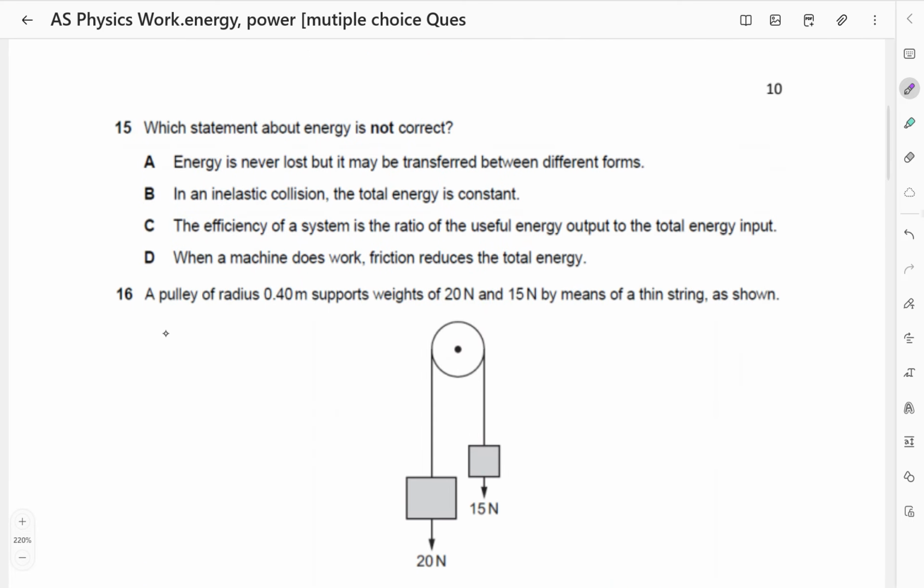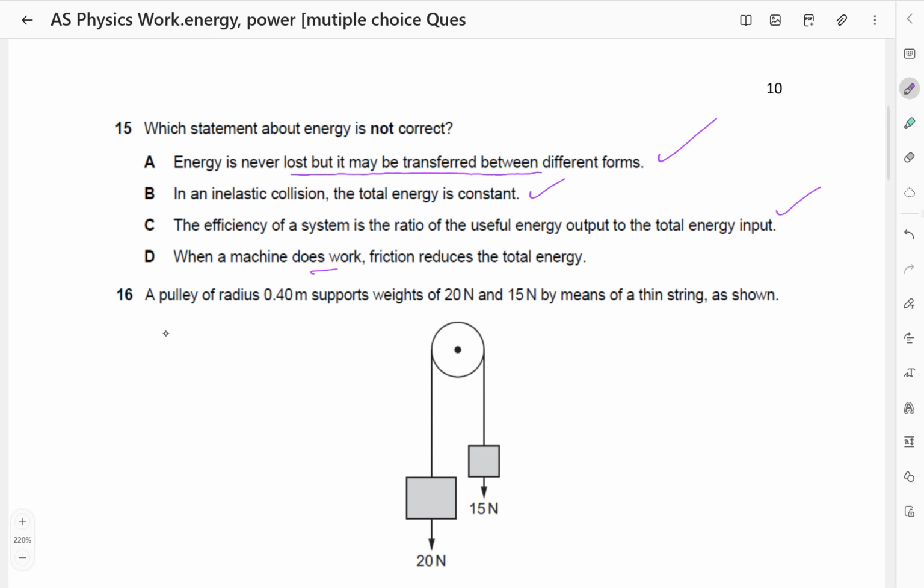Which statement about energy is not correct? Number 1, energy is never lost, but it may be transferred between different forms. That is correct. In an elastic collision, total energy is constant. Of course, total energy remains constant, although kinetic energy is not conserved. The efficiency of a system is the ratio of the useful energy output to the total energy input. That is a correct statement.